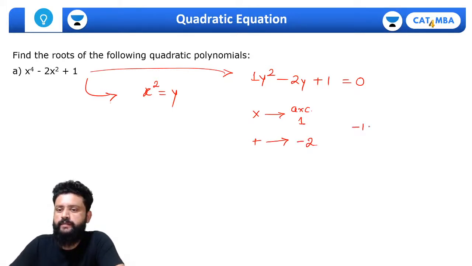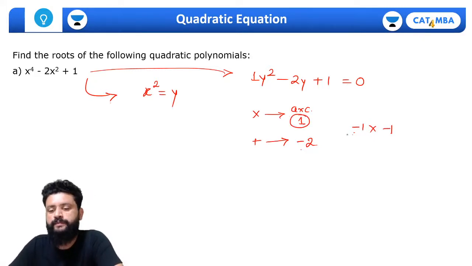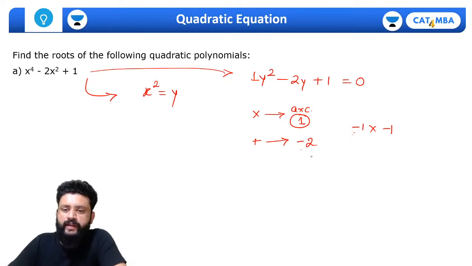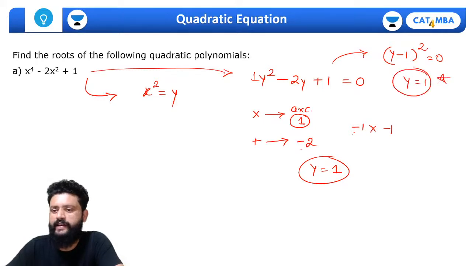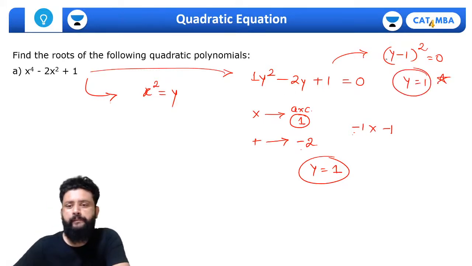So definitely the numbers are minus 1 into minus 1, minus 1 minus 1 minus 2 हो जाएगा, minus 1 into minus 1 will be plus 1 here. And after that we are supposed to change the sign to get the roots, to get the value of y. So value of y will be 1 here, or simply अगर तुमने observe किया होगा, this is y minus 1 whole square. So definitely if this equals to 0, y has to be equal to 1. That is quite simple quadratic equation.